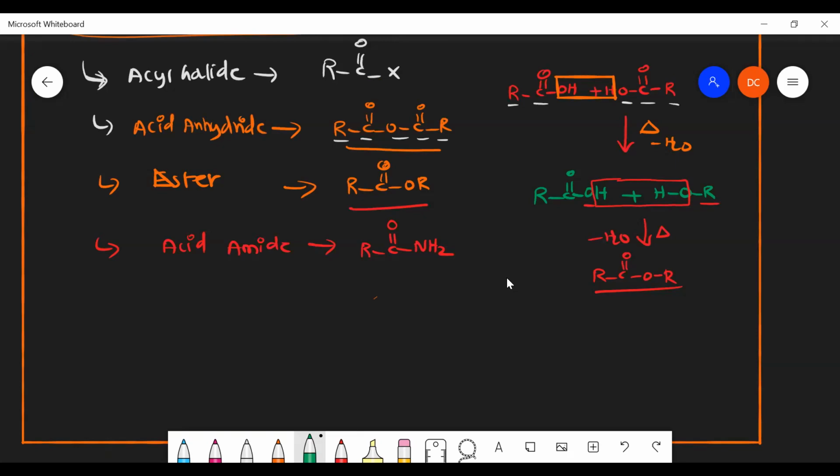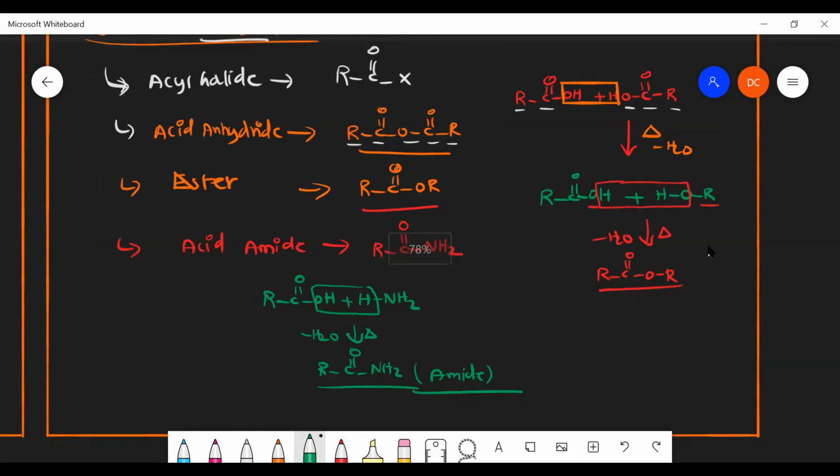Very nice. So it will react with ammonia. So R C double bond O OH and H NH2, I can write ammonia like this. If you heat this, there will be a liberation of a water molecule. R C double bond O NH2 is my product. This is amide, the acid amide.